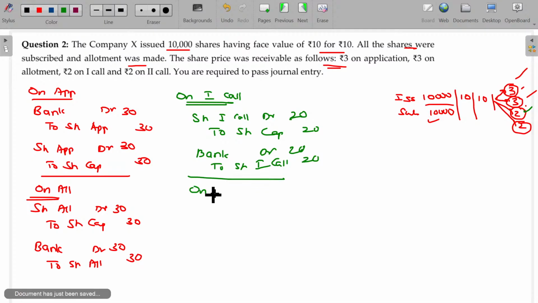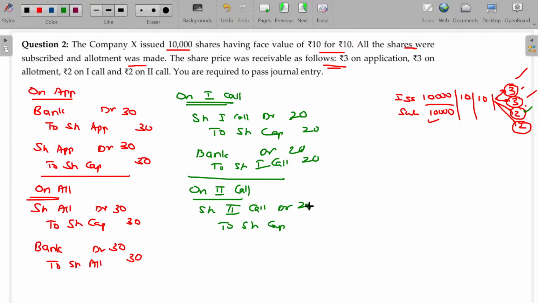And you can go for the second call. Share second call account debit to share capital, the value being 20 again. Now I am collecting this money, so bank account debit to share second call, 20,000 rupees, in thousands. Clear? Move on to the next illustration.